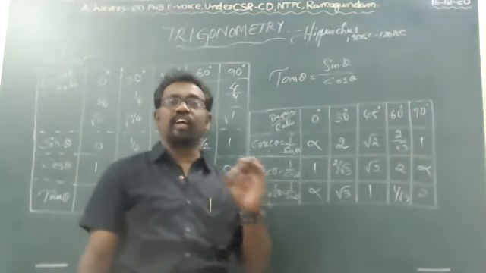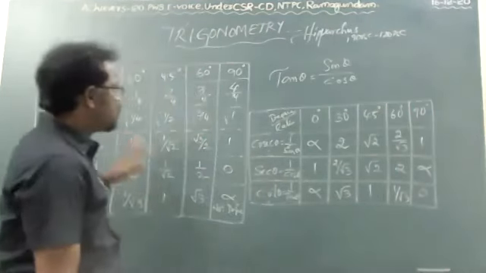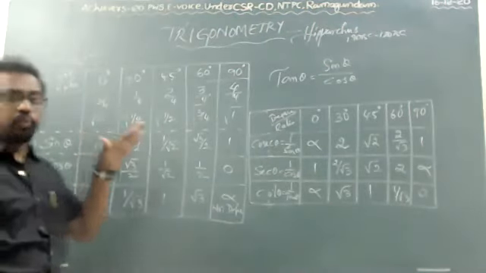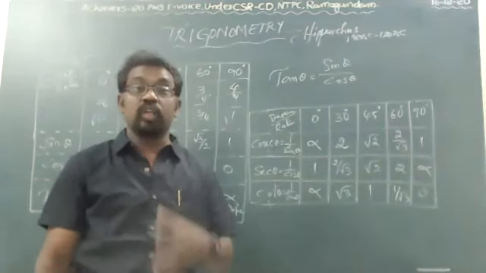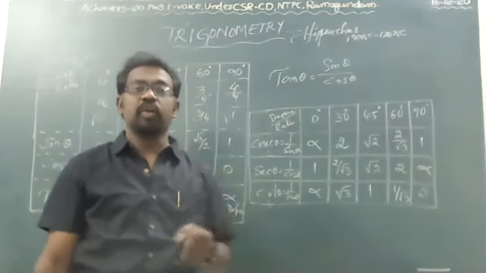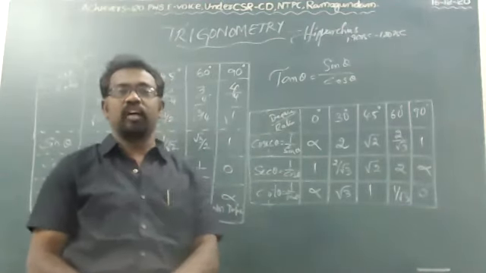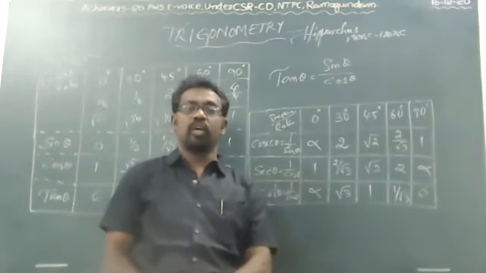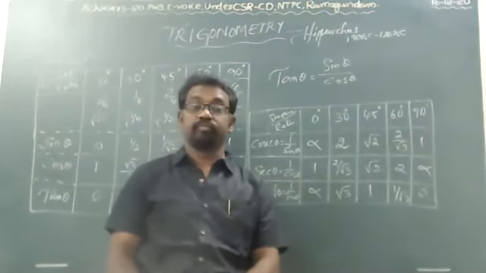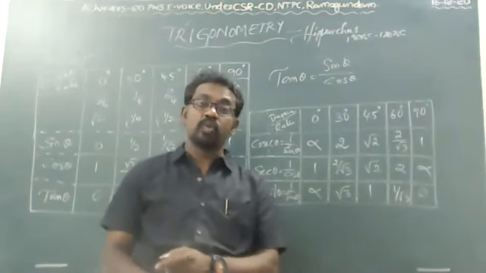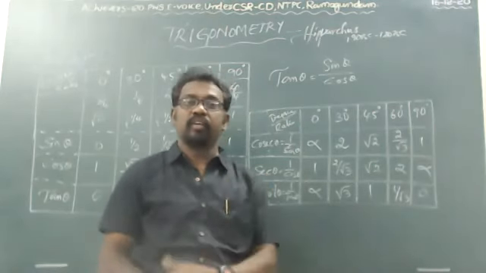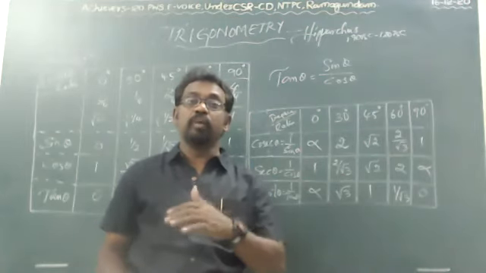So this is the trigonometric table. You have to know all these values well so that you can secure a minimum of 2 to 3 marks in the examination. In the bit type questions, in 2 mark questions and 1 mark questions, it will be there. So better learn it by heart.